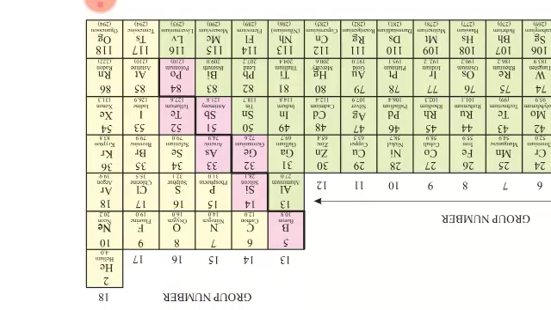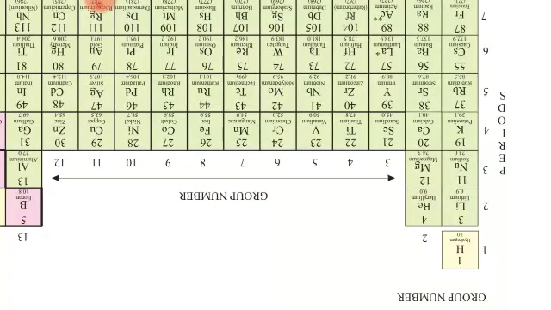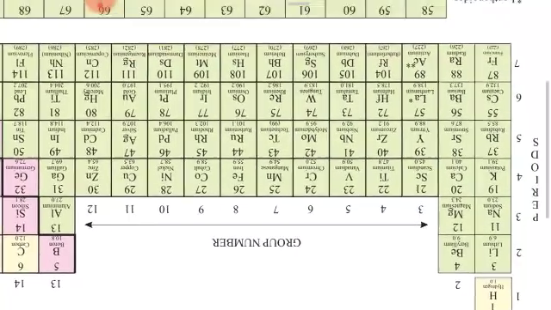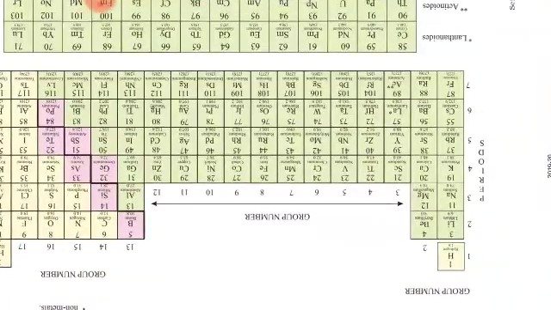In the halogens, there is a lack of one electron to complete the shell. Also, one more thing you have to note down: as we move from left to right, the number of valence electrons increases.